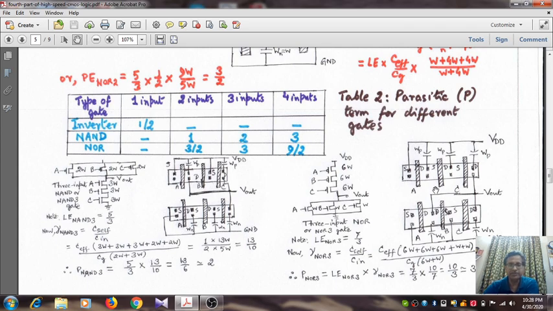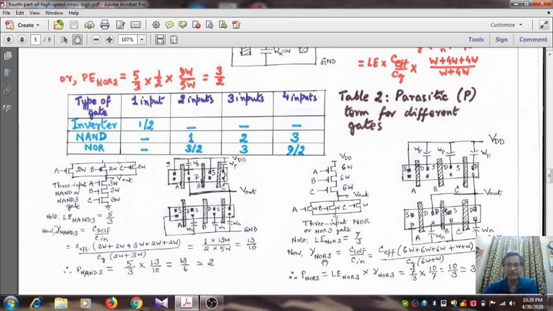Now for a 3 input NOR gate, this is the rough sketch of the layout you get as the 3 PMOS transistors are in series. So you need to consider these 3 widths and 3 capacitances in series, whereas for the 3 NMOS transistors which are in shunt, there is a shared drain region. So you need to consider only 2, not 3 capacitances for the NMOS, okay, because these are in parallel.